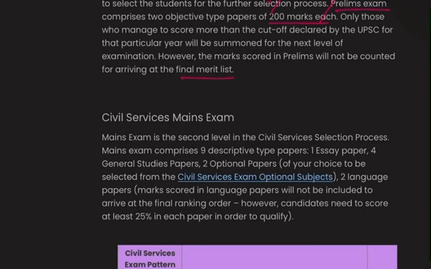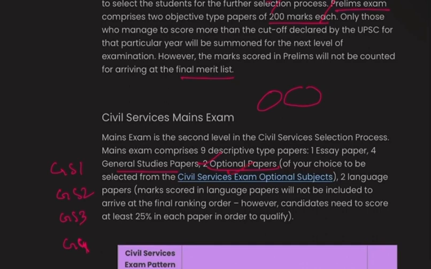Now, the civil service mains examination. The mains exam is the second level of the civil service selection process. The mains exam comprises 9 descriptive type papers: an essay paper, 4 general studies papers, that is GS1, GS2, GS3, GS4, okay, and 2 optional papers. On the same day the optional papers will take place. That means one paper in the morning and the other in the afternoon, okay.